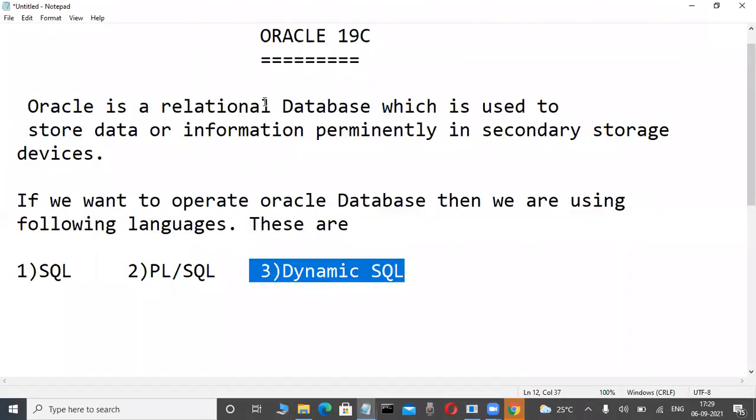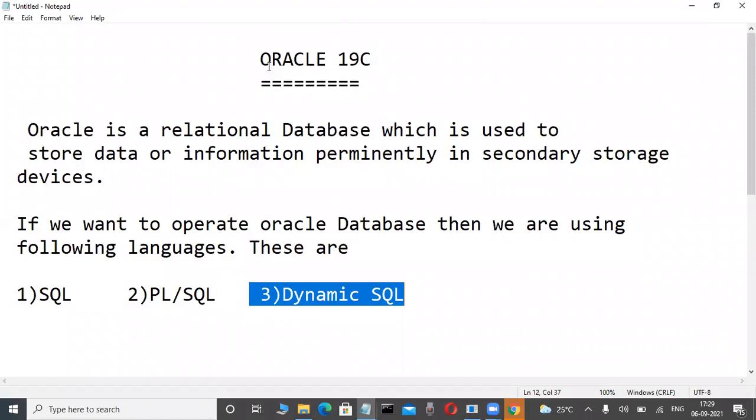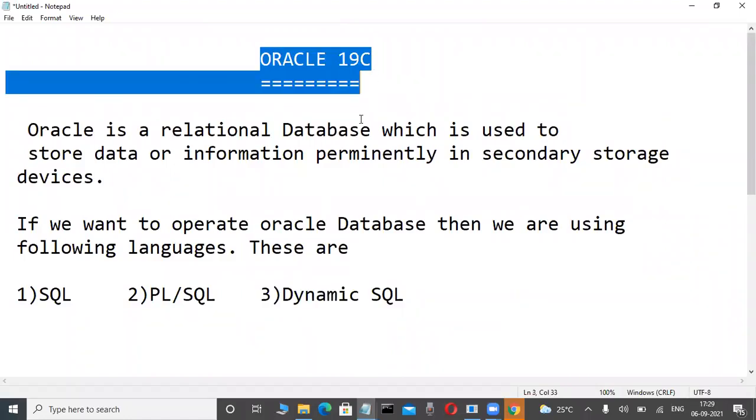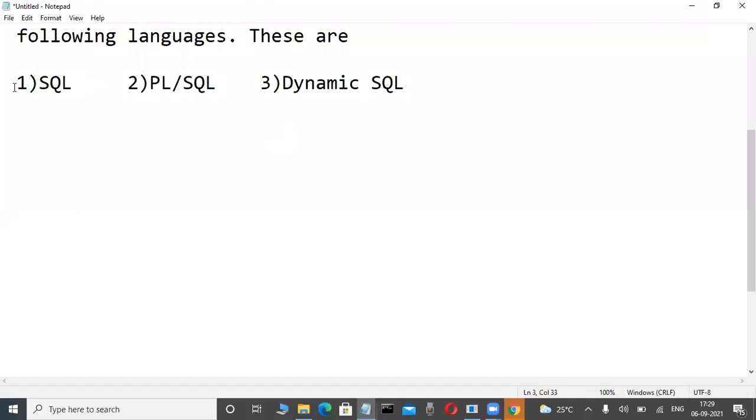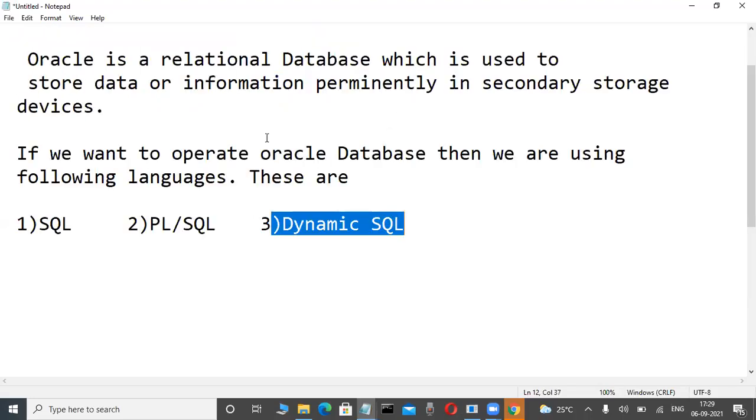That's why whenever any software engineer works on the Oracle database software side, they compulsorily learn 3 languages. One is SQL, Structured Query Language, that is a non-procedural language. Again, the extension of SQL is PLSQL, Procedural Language extension for SQL. That is procedural, a little bit of coding is there. Again, dynamic SQL statements are executed at runtime. Yes, these types of things we are learning.